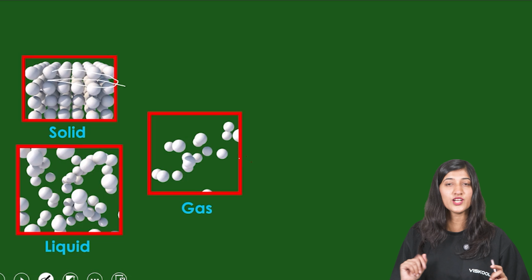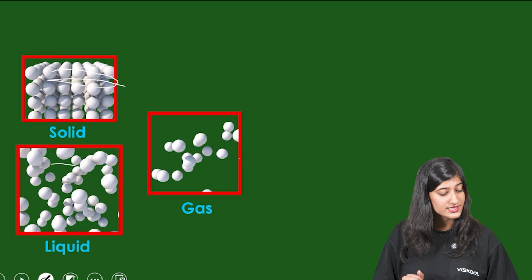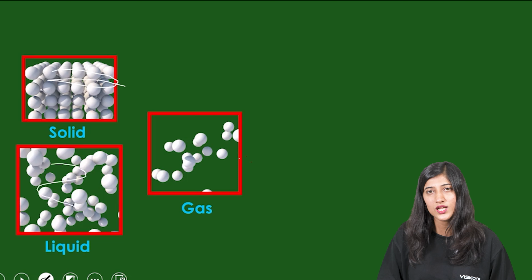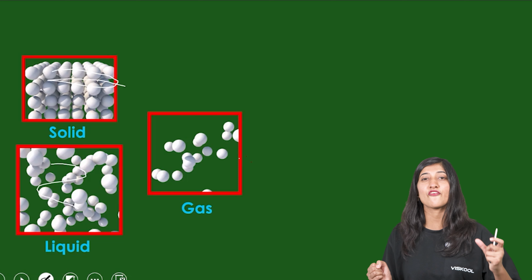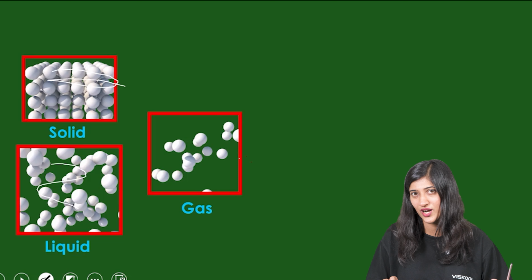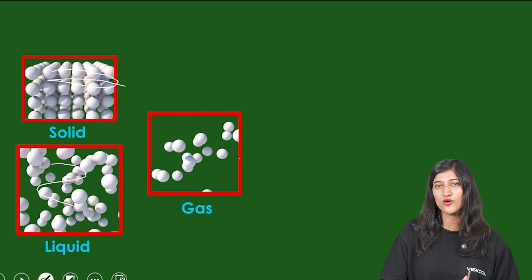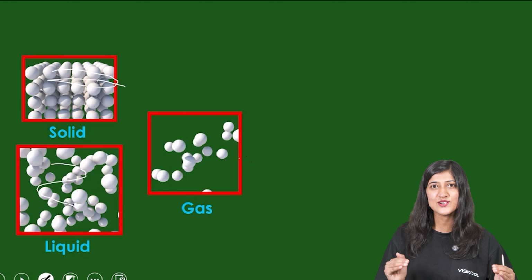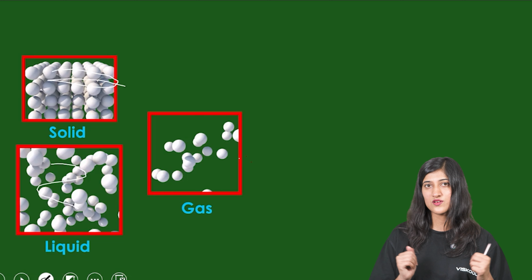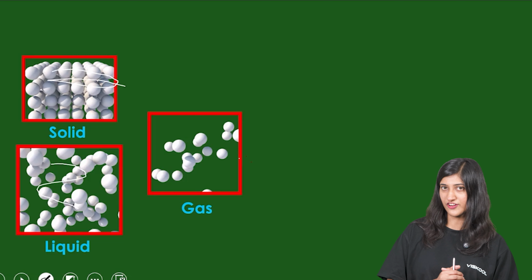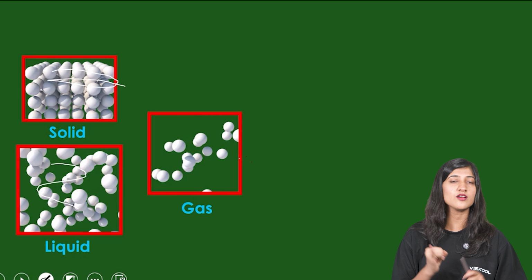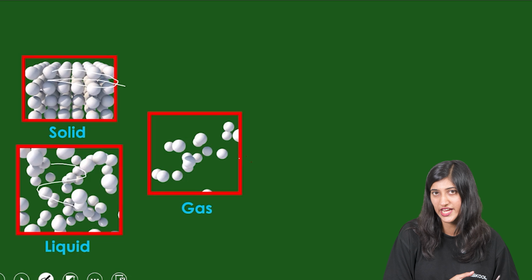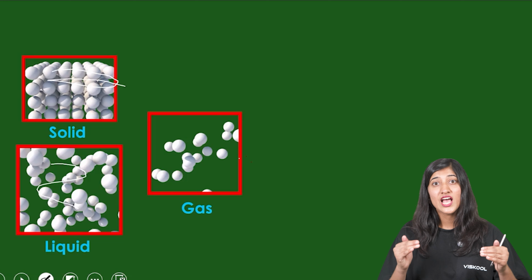Now, in case of liquids, you can see the particles are a little bit far away as compared to solids. So, the particles are free to move compared to solids, and intermolecular force of attraction is less in liquids as compared to solids. Now, what are the properties of liquids? They have a definite volume, but they do not have a definite shape. These are the properties of liquids.